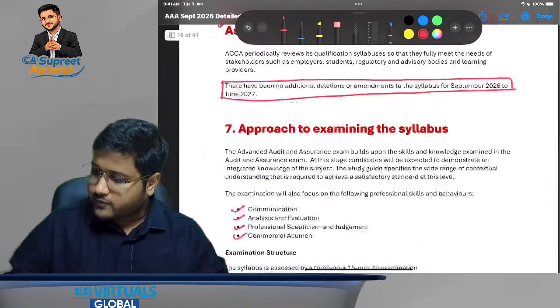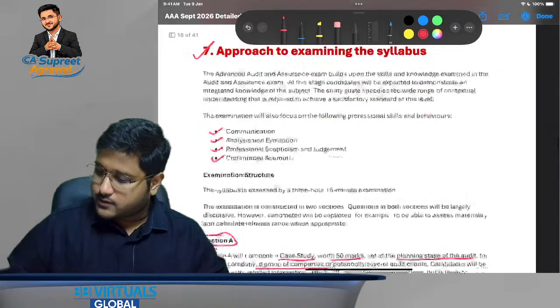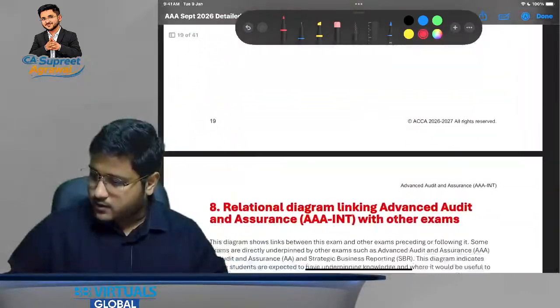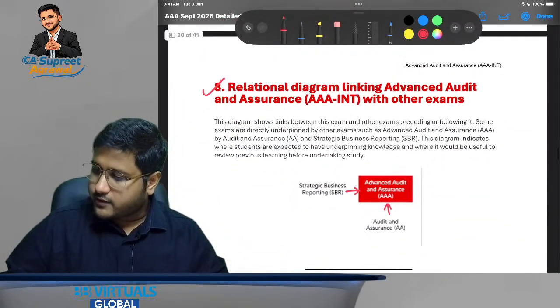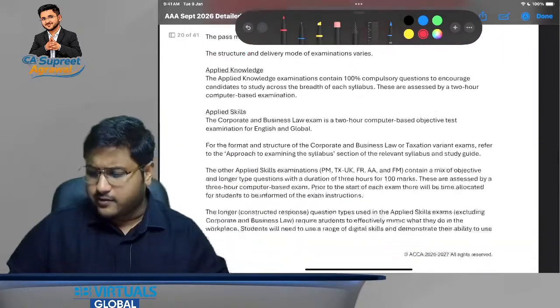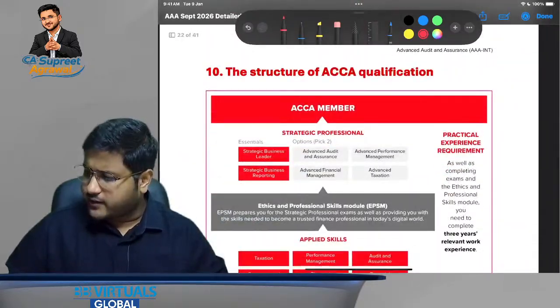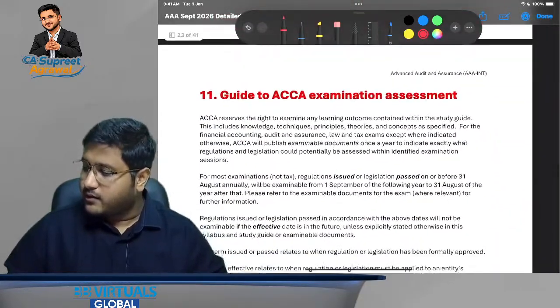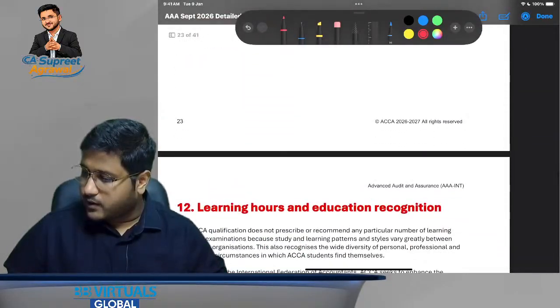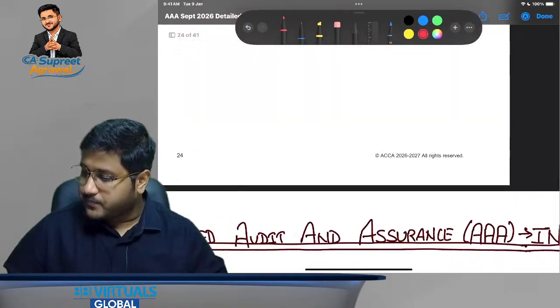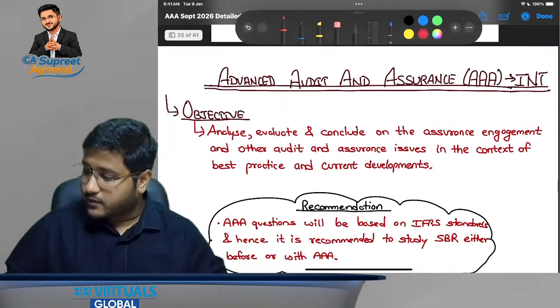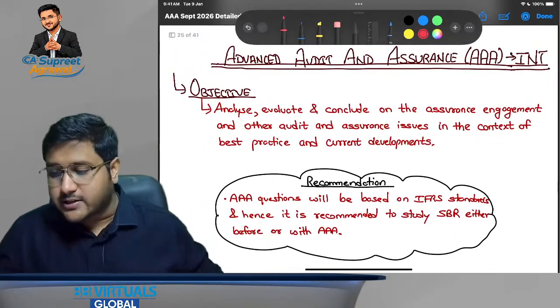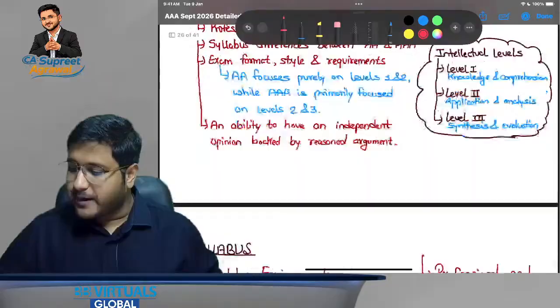Summary of changes we have discussed, approach we have discussed, relational diagram we have discussed, guide, that is something that we do not require at this moment. Now let's talk about the batch details.